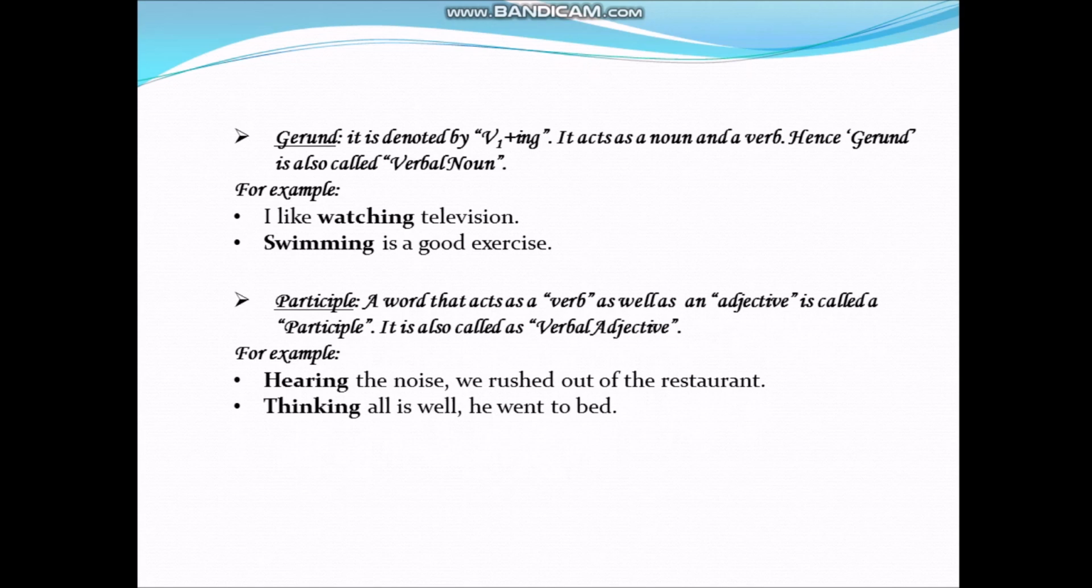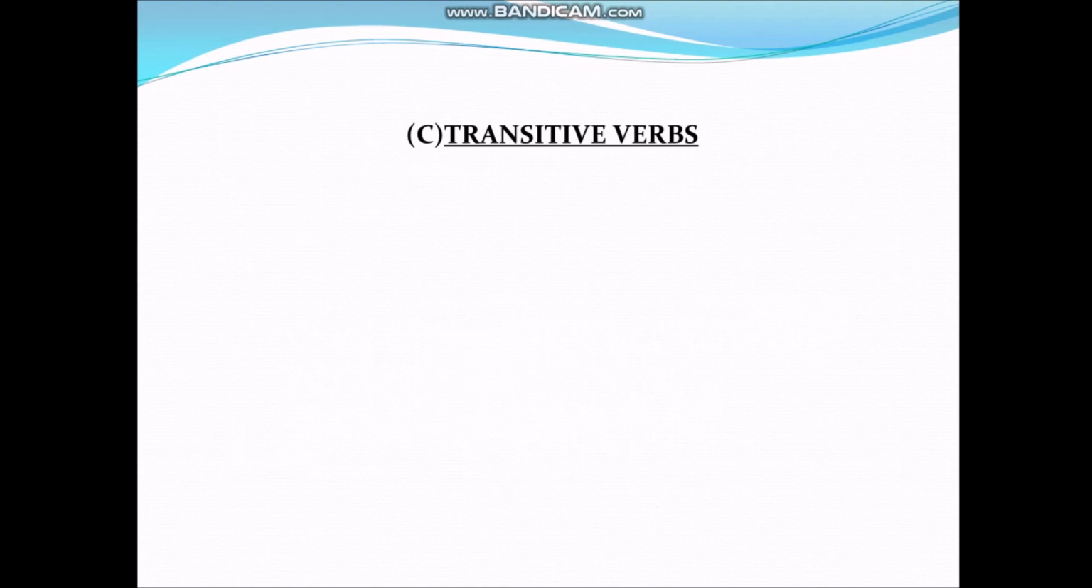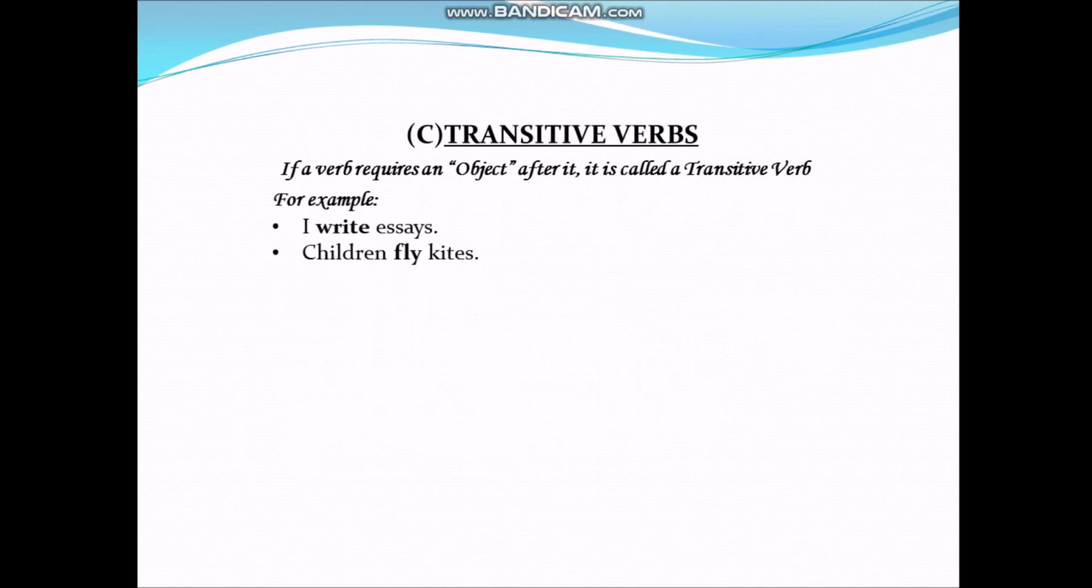Now see next type, that is transitive verbs. If a verb requires an object after it, it is called a transitive verb. For example, I write essays, children fly kites. Here we can see essays and kites both are objects. So the sentences end with the object and the verbs used in these sentences are called transitive verbs.